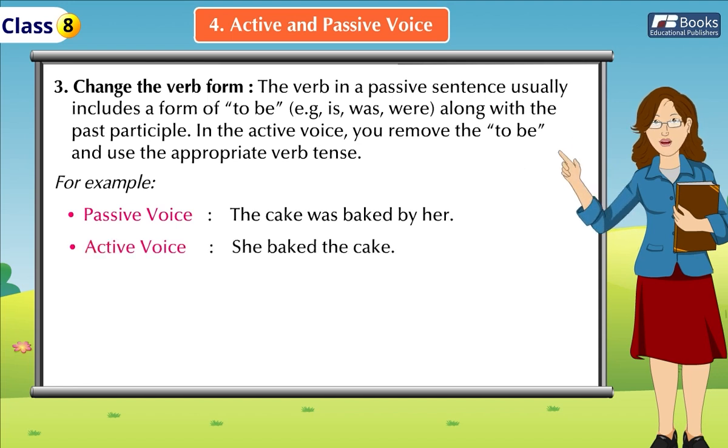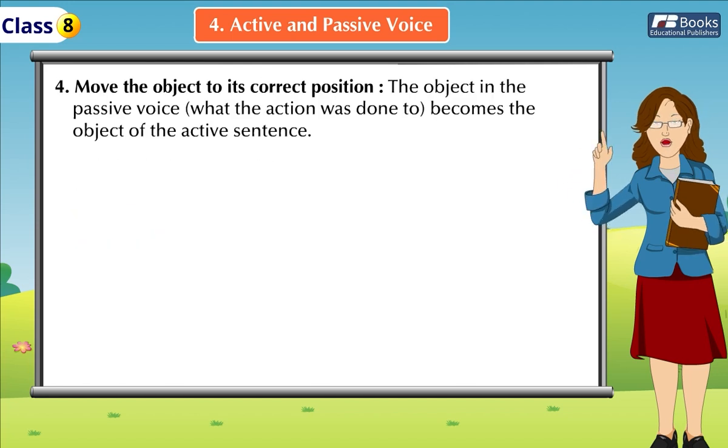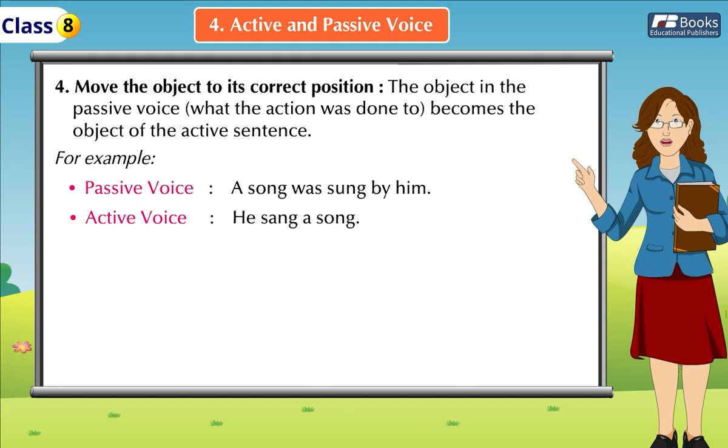Active voice. She baked the cake. Rule 4. Move the object to its correct position. The object in the passive voice, what the action was done to, becomes the object of the active sentence. For example, passive voice. A song was sung by him. Active voice. He sang a song.